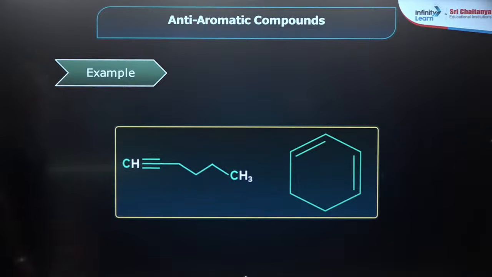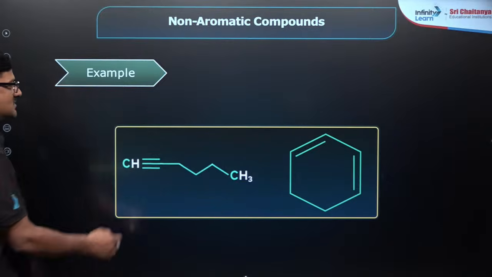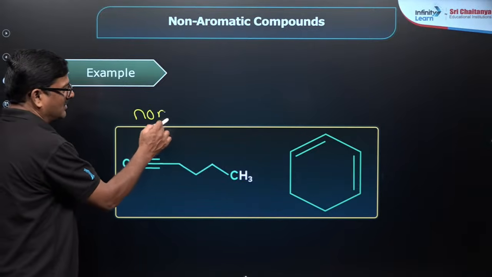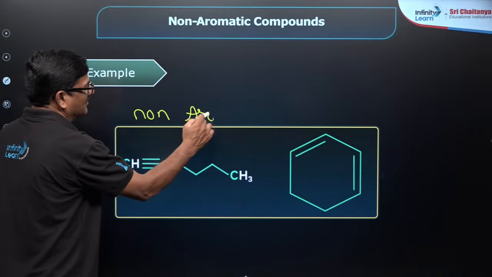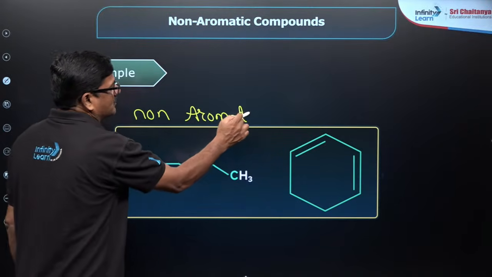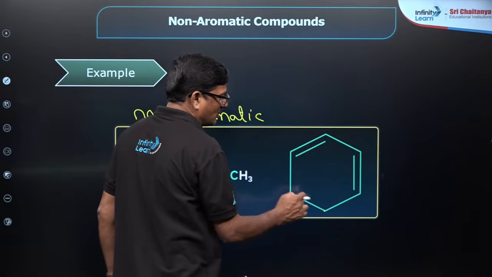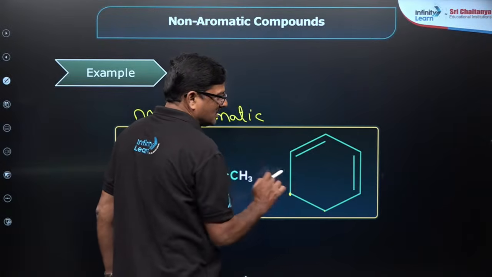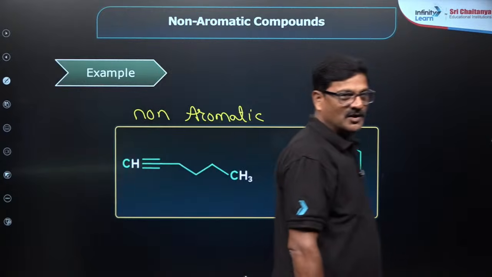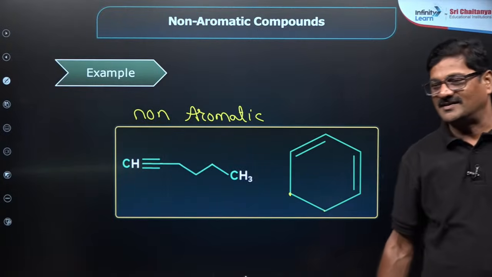Now, let us talk about one more. This is said to be a non-aromatic compound. Of course, this is a cyclic system, but here between these 2 carbon atoms, you are missing a conjugation. Understand? You are missing a conjugation here.